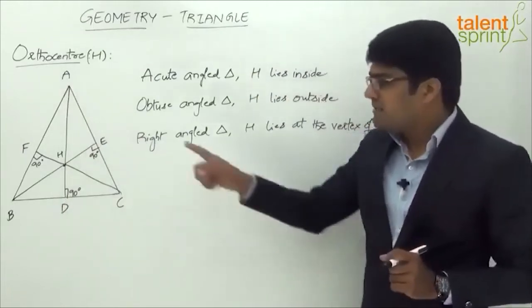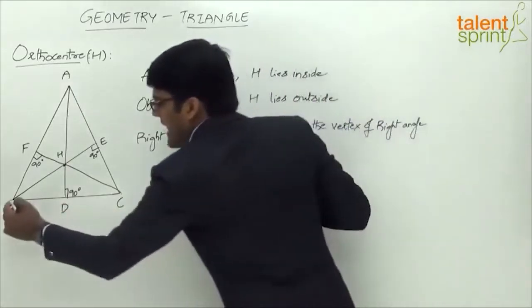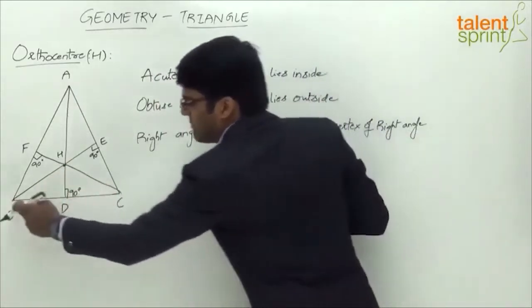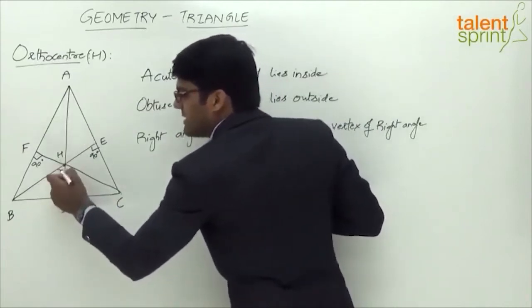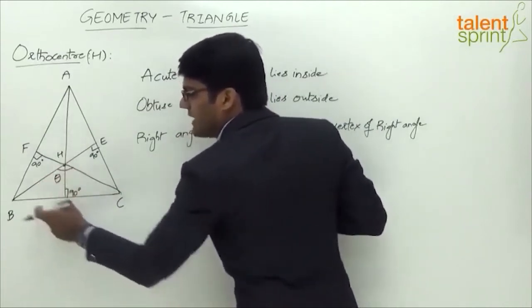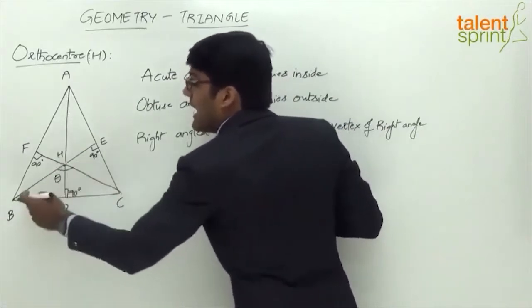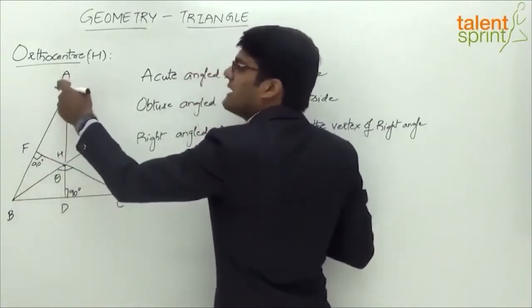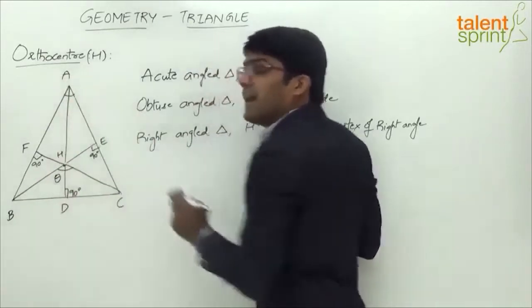Let us understand this with the help of the illustration that we have taken here. For example, if you see the angle BHC, right? BC is the side. Now the angle made by the side BC with the orthocenter, let's say this is theta, right? Angle made by the side BC with the orthocenter H. And the opposite angle, what is the opposite angle or the vertical angle? Is angle A. Now this angle BHC and angle A are supplementary.